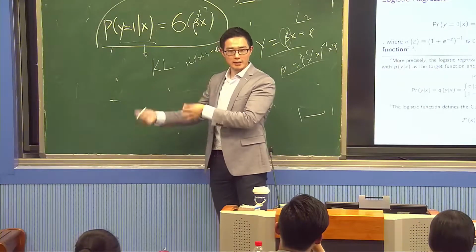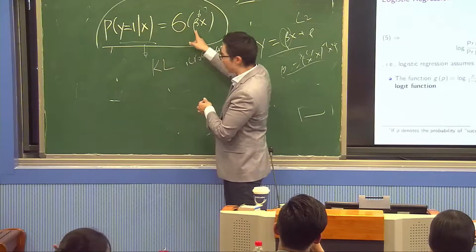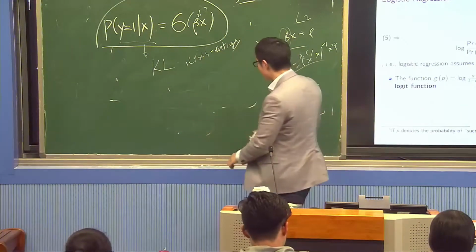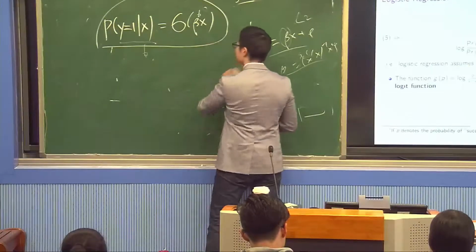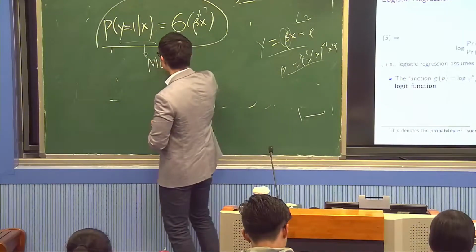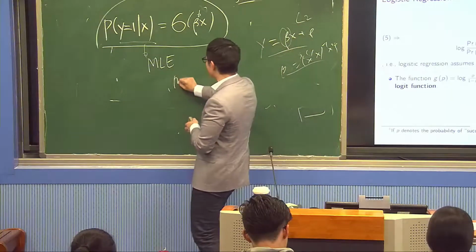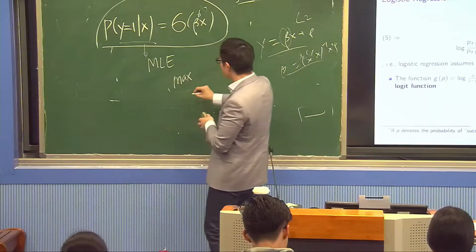So how do we estimate beta? We estimate beta by maximizing likelihood. So we use MLE. The answer to how do we estimate beta is we use MLE. And MLE means we choose a beta to maximize the log of likelihood.